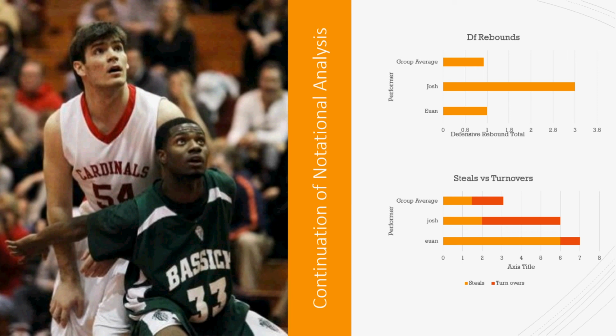In conclusion, this research shows through notational analysis that Josh may be doing some good for the sake of his team. He is also managing to be off target or lose possession more than the rest of the group, but he is also a key asset to the defensive side of play, as he beat out the more experienced players with the most defensive rebounds. This ends up with a list of things Josh should try and work at to improve on and try and become a more efficient player with the ball and an overall better basketball player.